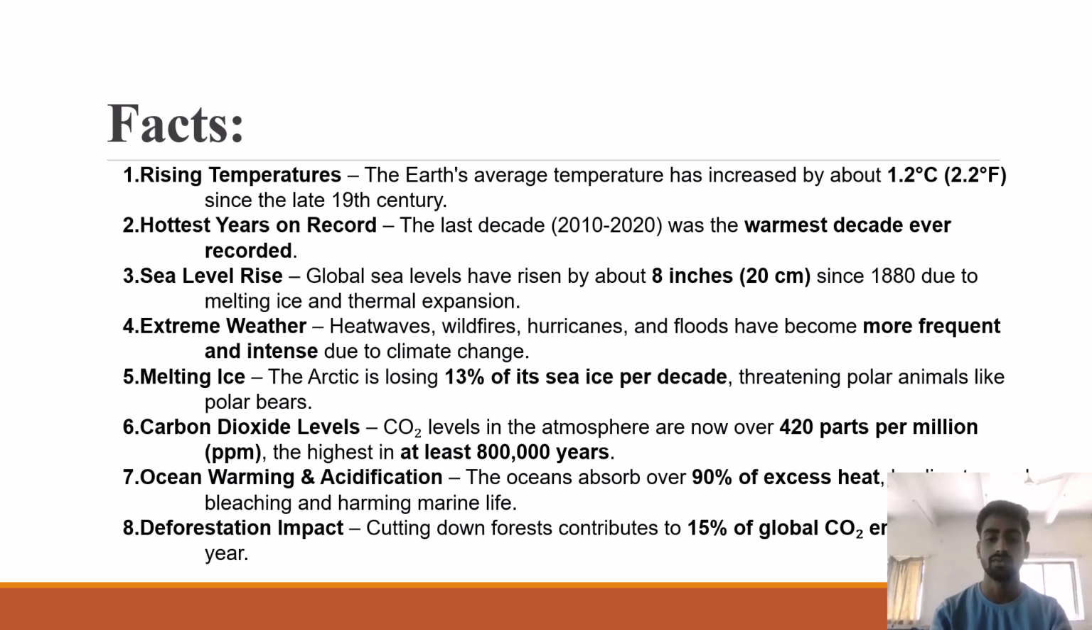Sixth is carbon dioxide levels. CO2 levels in the atmosphere are now over 420 parts per million, the highest in at least 8 lakh years ago. Seven is ocean warming and acidification. The ocean absorbs over 90% of excess heat, which is bleaching and harming marine life. Eight is deforestation impact. Cutting down forests contributes 15% of global CO2 per year. These are some facts about global warming.